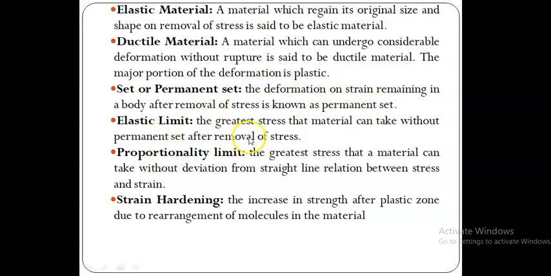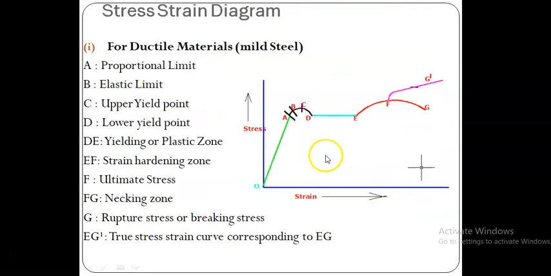Next, elastic limit: the greatest stress that a material can take without permanent set after removal of stress. Yes, you see that, this is the greatest stress at B. So let us take the point B. This is the greatest stress at the elastic limit, because up to here, if you remove the load, the strain becomes 0. So beyond B, what happens? If you remove the load, the strain may come down and stop here. There will be some permanent set.